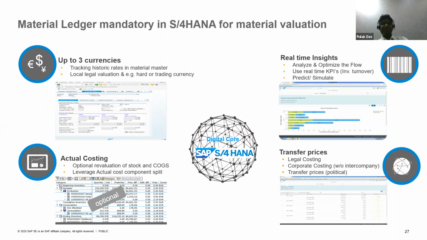So, actual costing is optional. If, for example, there is any discrete industry, standard costing works well for them. They need to activate material ledger, but they need not activate actual costing. They can still continue with the standard costing they have. But this helps because, as I mentioned earlier, it integrates with your universal journal, where you get all the material details.